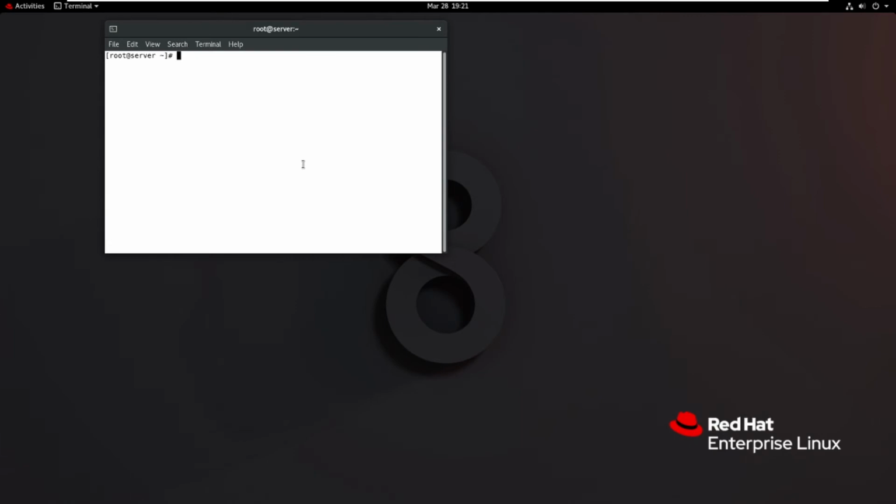Now, based on this booting process, I will show you some troubleshooting options. How to recover a password, in case you forget the root password, how can you recover it? In case the MBR is missing, how can you recover the MBR? In case of any file system error, how can you troubleshoot it? And how to protect the root user password? So now I will show you some troubleshooting options based on this system boot process.